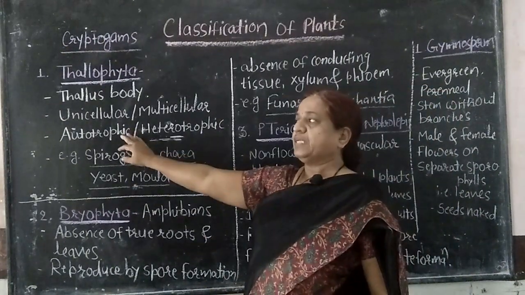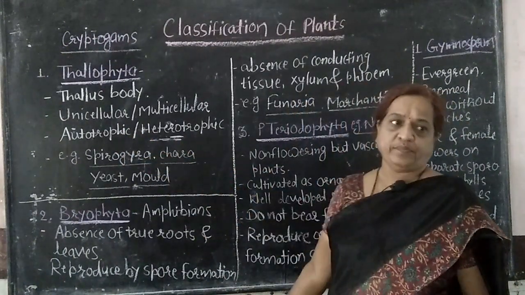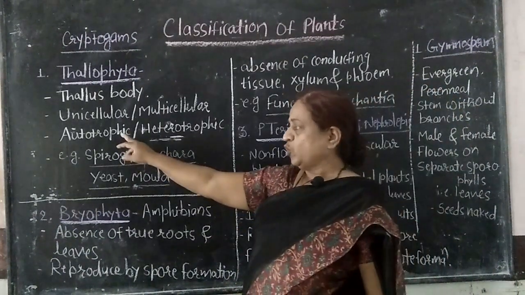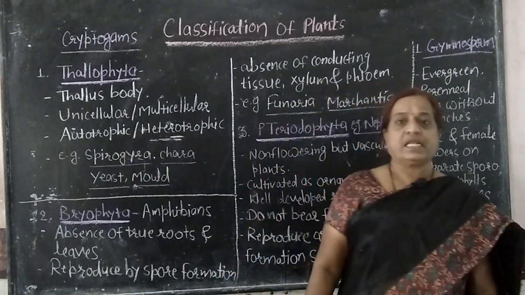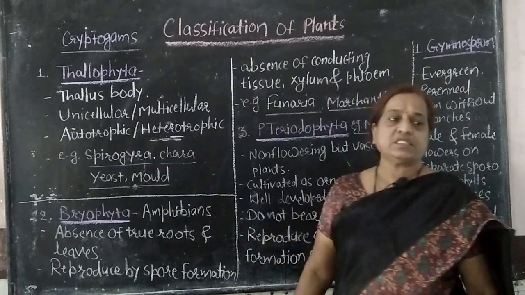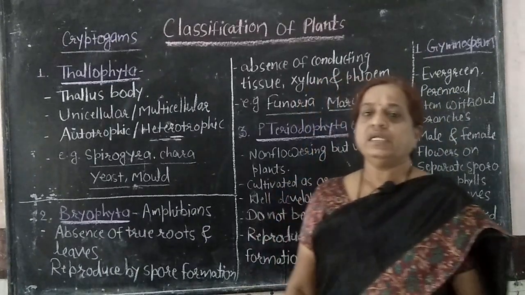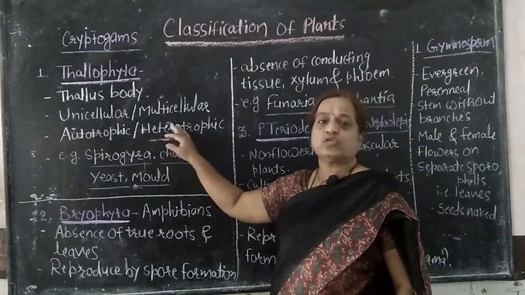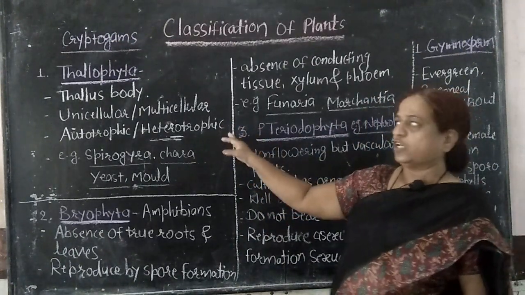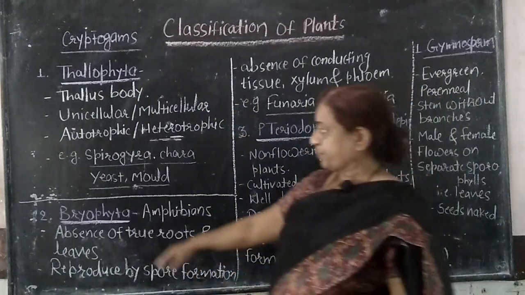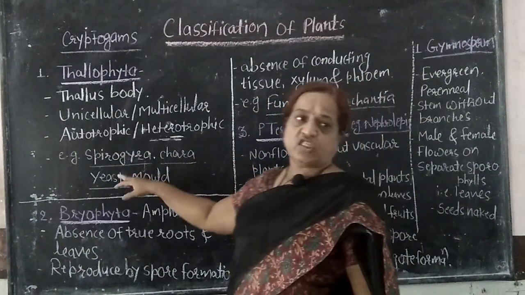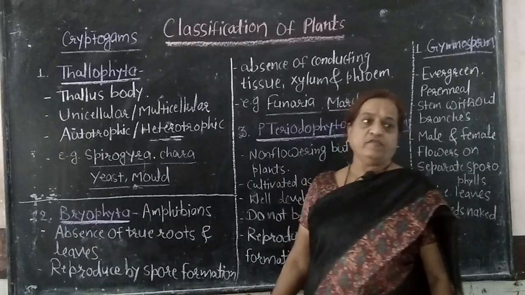Then these plants are either autotrophic or heterotrophic, because the examples of Thallophyta are algae and fungus. Algae have chlorophyll, and with the help of chlorophyll they are able to synthesize their food, so they are known as autotrophic. Heterotrophic means the plants which do not possess chlorophyll, and because of that they are not able to synthesize their food. For example, fungus, non-green plants, are heterotrophic and are included in Thallophyta. Spirogyra and Chara are examples of algae, whereas yeast and mold are examples of fungus.